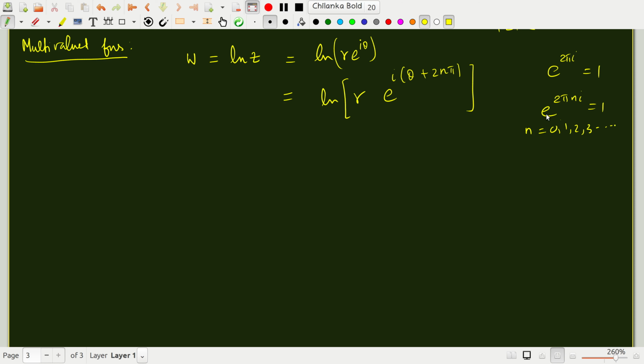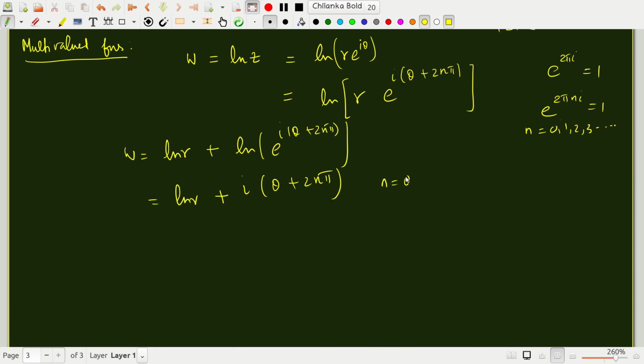So this means that w, if I use the log of a times b formula, is log r plus ln of e to the i theta plus 2 n pi, but this is nothing but ln r plus i theta plus 2 n pi. Now n goes from 0, 1, 2, 3 and so on up to infinity. So this is an example of a multi-valued function.